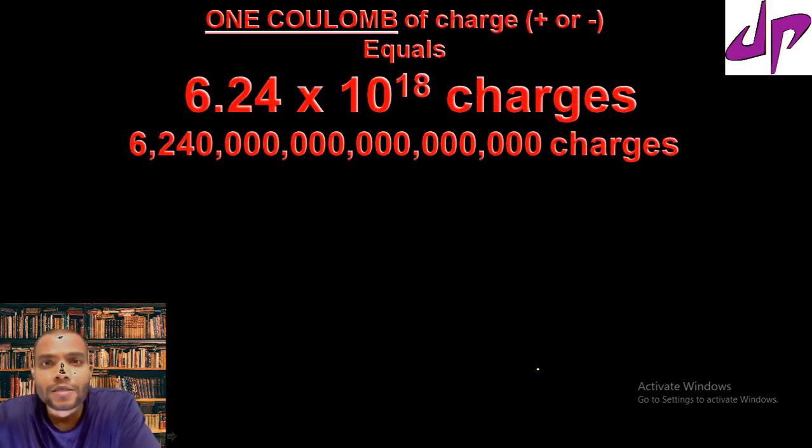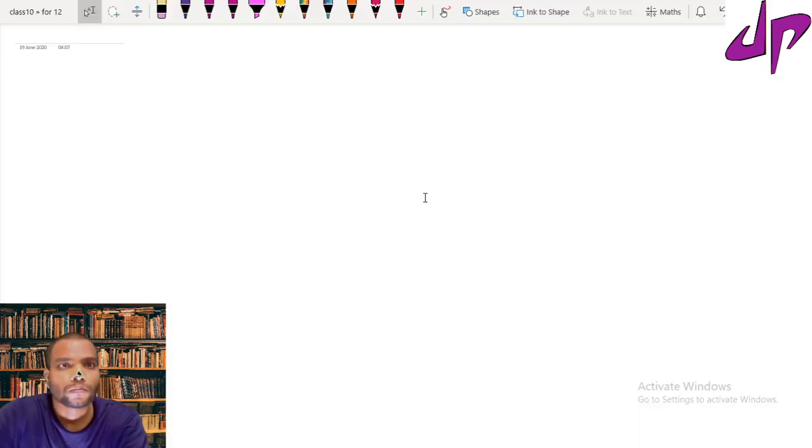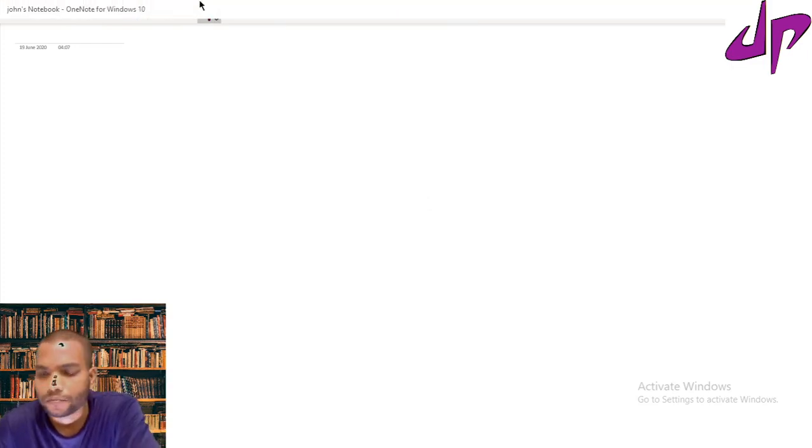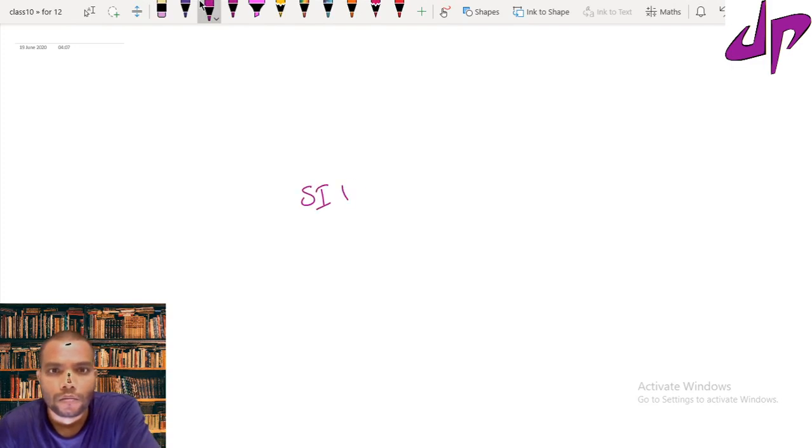Charge is a fundamental unit, so we need to quantify charge. Coulomb is the SI unit of charge. The SI unit of charge is Coulomb.